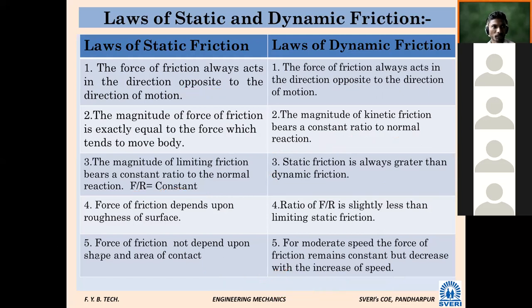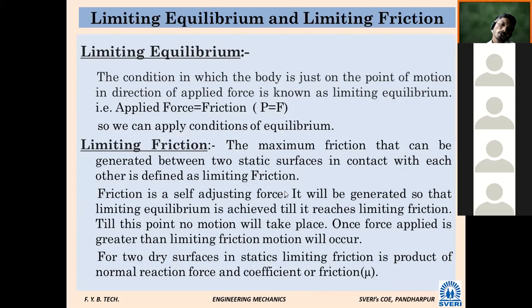Force of friction depends upon roughness. It is obvious; nature of surface is most important. Force of friction does not depend upon shape and area of contact. So these are the laws of dynamic friction. Limiting equilibrium, what we have seen, is a condition in which the body is just on the point of motion. Means the body is at rest, but it is going to move now. That condition is known as limiting equilibrium. And limiting friction is the maximum friction that can be generated between two static surfaces.